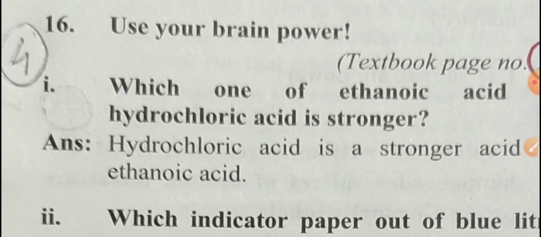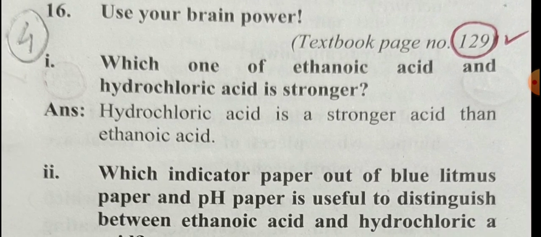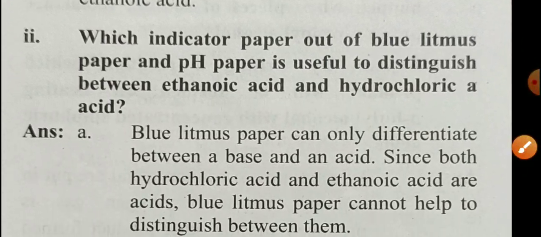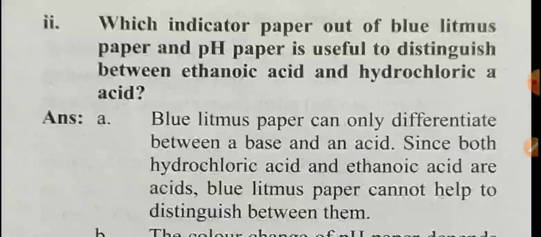Check here. Correct? First one. Hydrochloric acid is a stronger acid than ethanoic acid. That we confirm in the previous table, and in the previous answer. Yes. Second, which indicator paper, blue litmus paper or pH paper, is useful to distinguish these two acids?